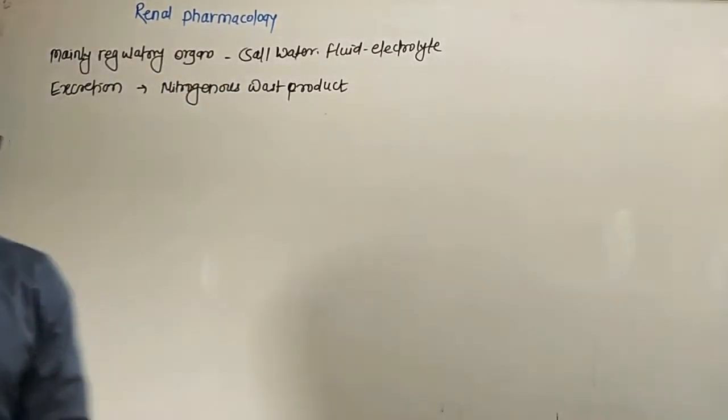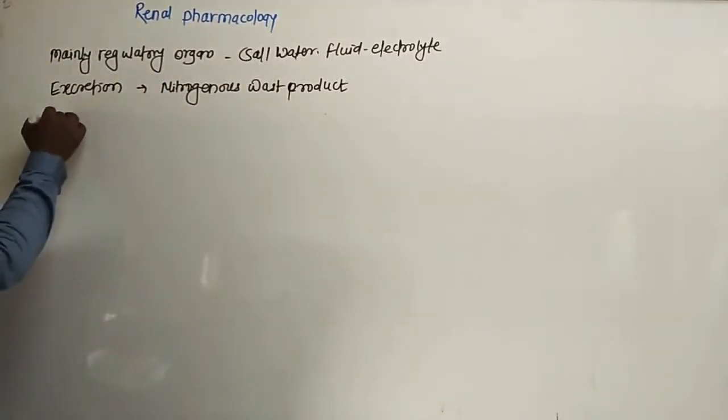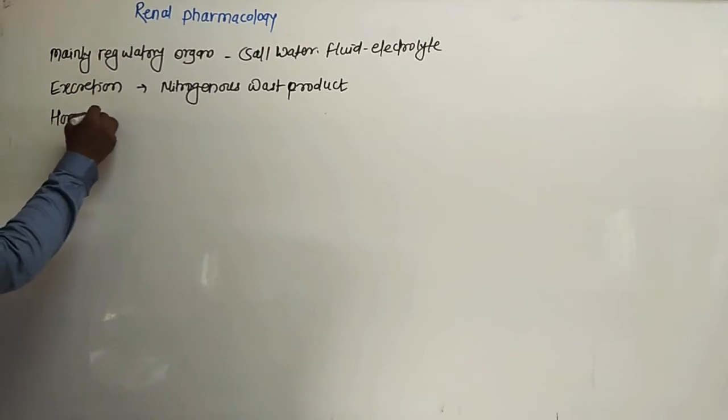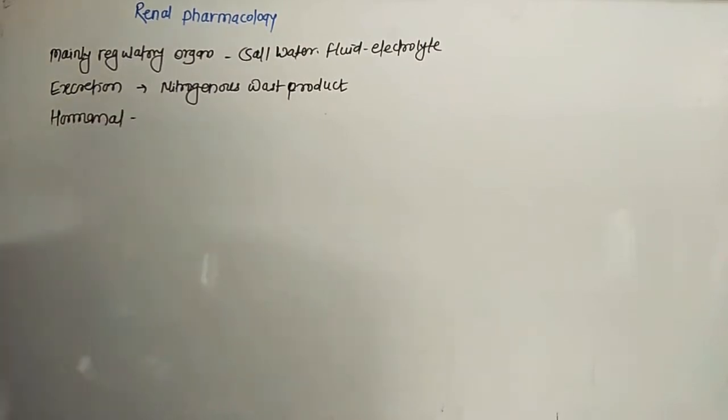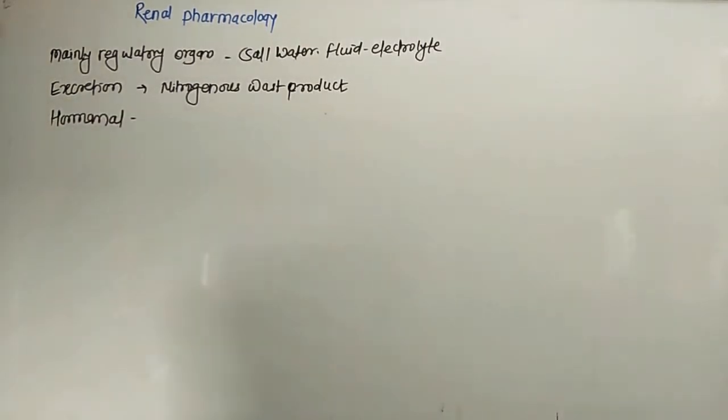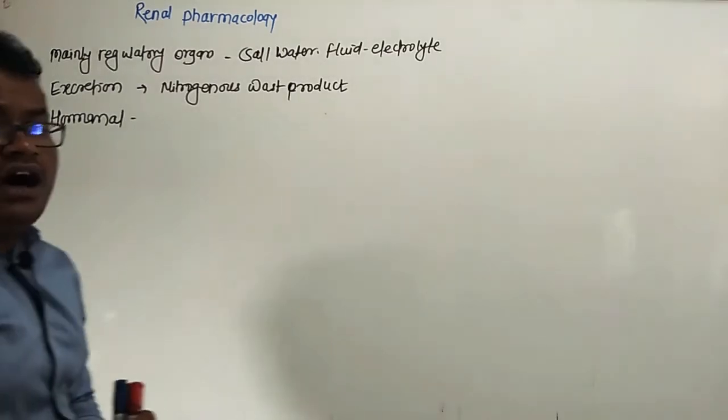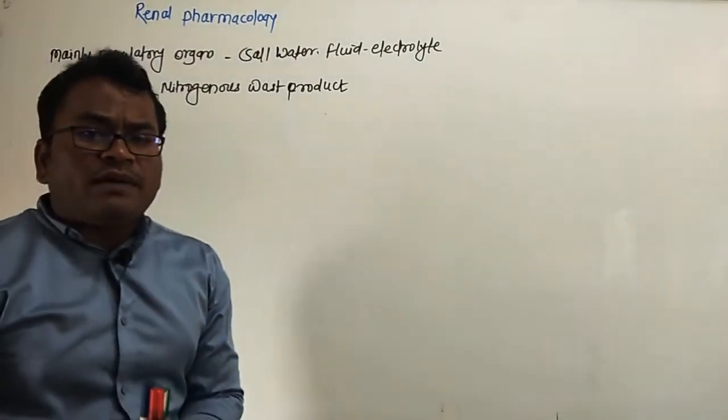So next one is the hormonal function. Which hormones are activated by the kidneys?